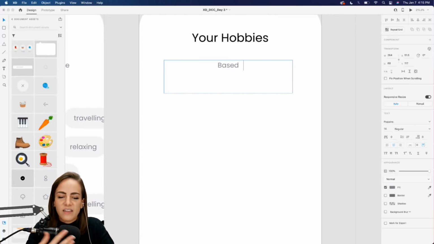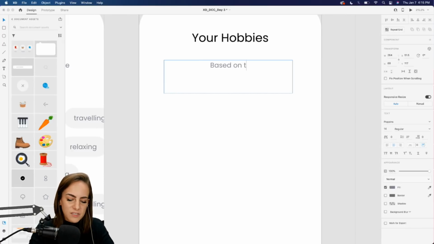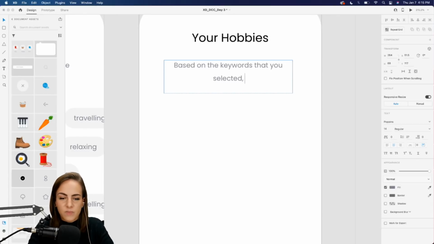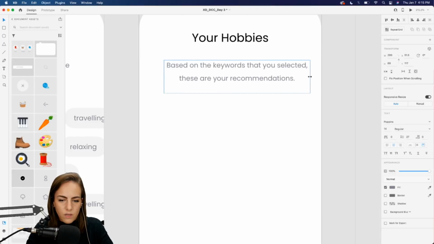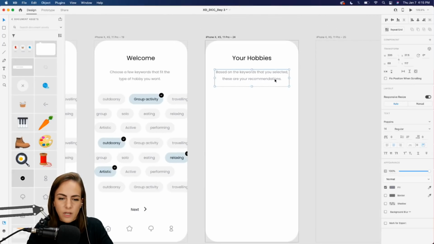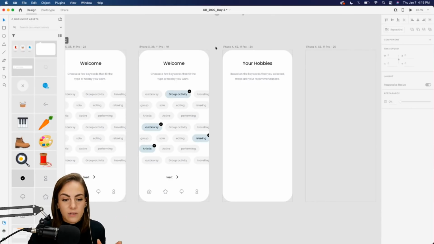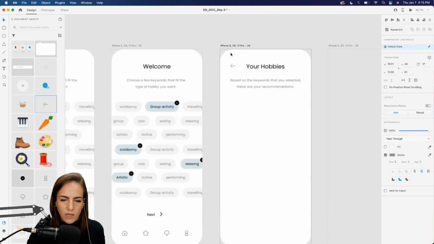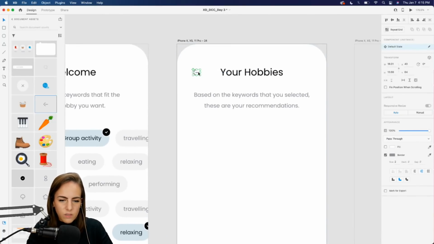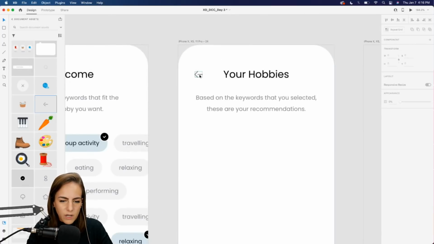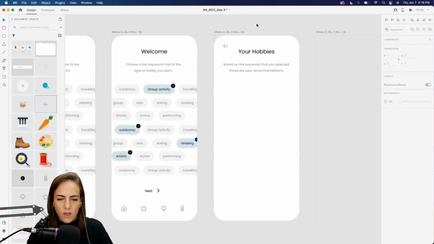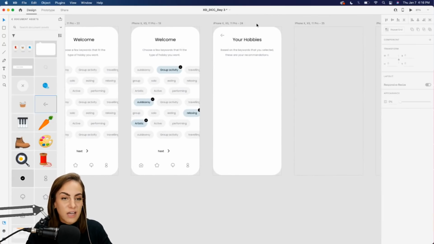All right, so let's give them the description. So, you know, based on the keywords that you selected, these are some recommendations. These are your recommendations. Just spelling it out. And then maybe they'd want to go back and edit some of those, so let's just give them a back arrow just in case. I'll put that right in line with this, maybe a little bit higher. Right there.